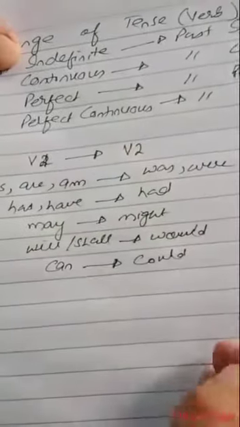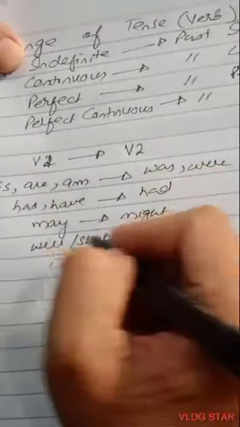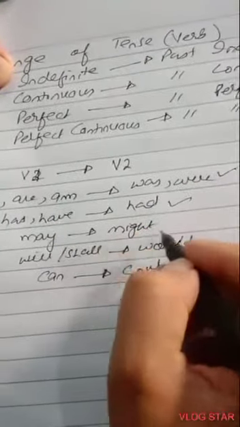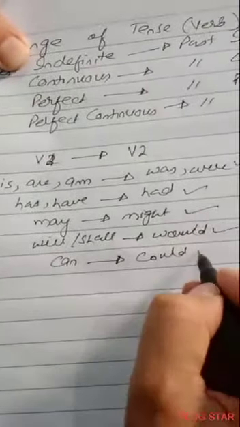And similarly, you should remember that is, are, am will change into was, were, has, have into had, may into might, will, shall into would, can into could.